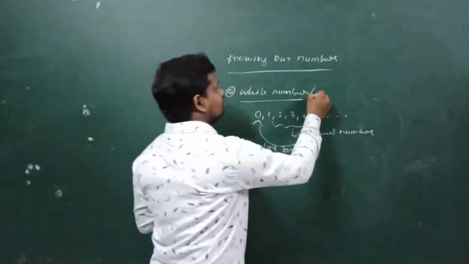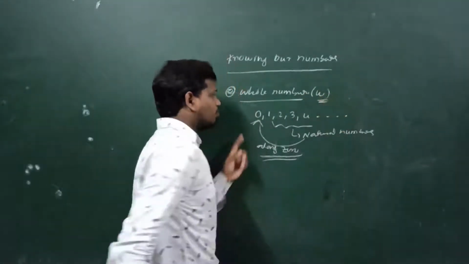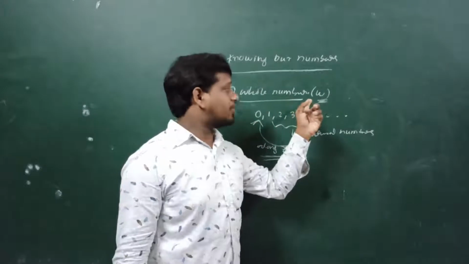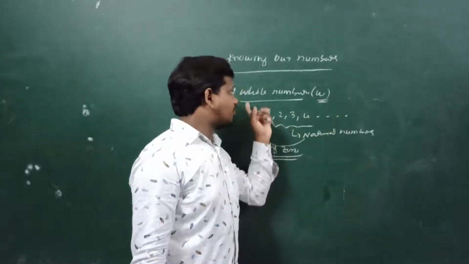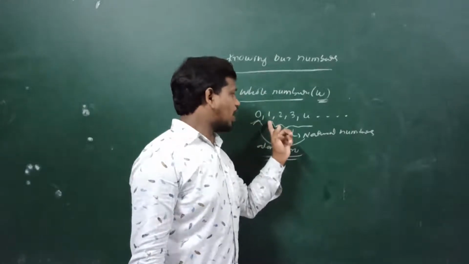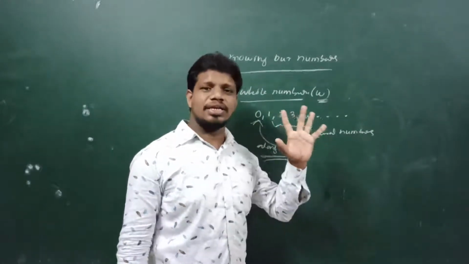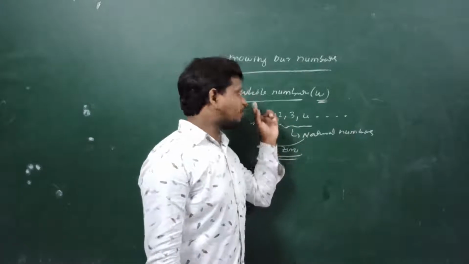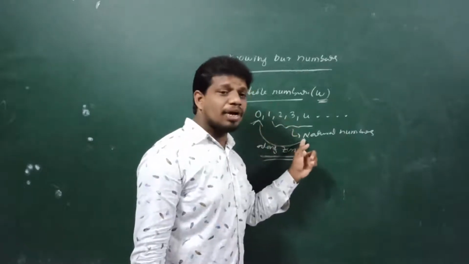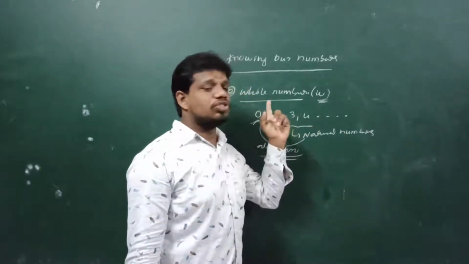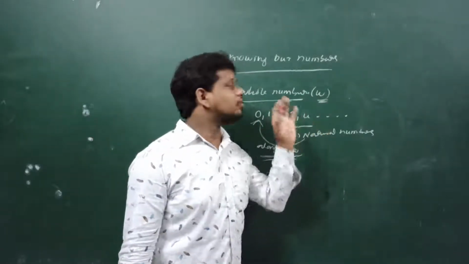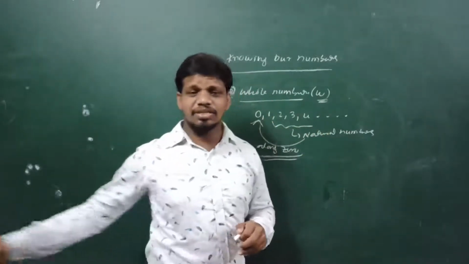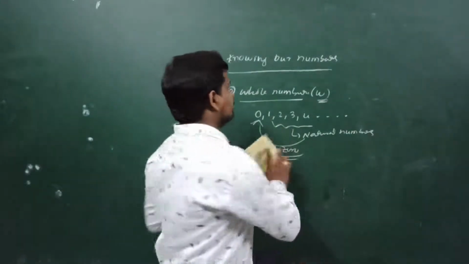And it is denoted by capital W. So whole numbers are denoted by capital W. Okay. So the example for the whole number is 0, 1, 2, 3, 4 dash dash dash. What is the definition of whole number? Natural number along with 0 is known as whole number.